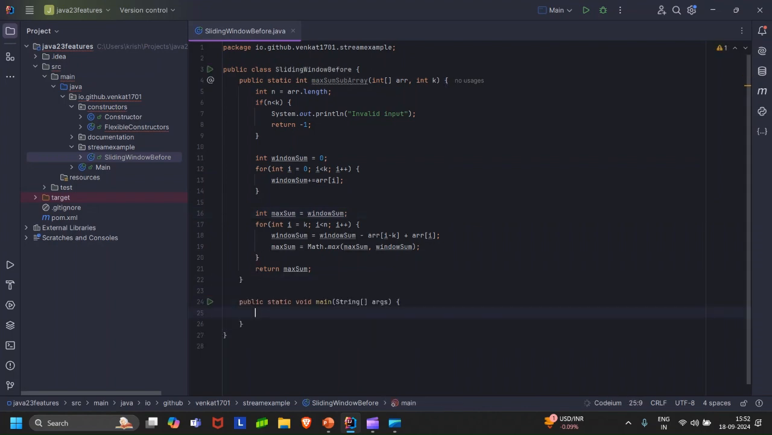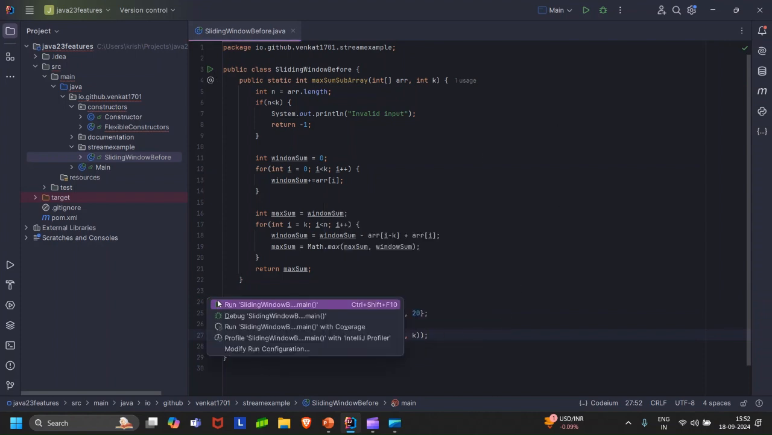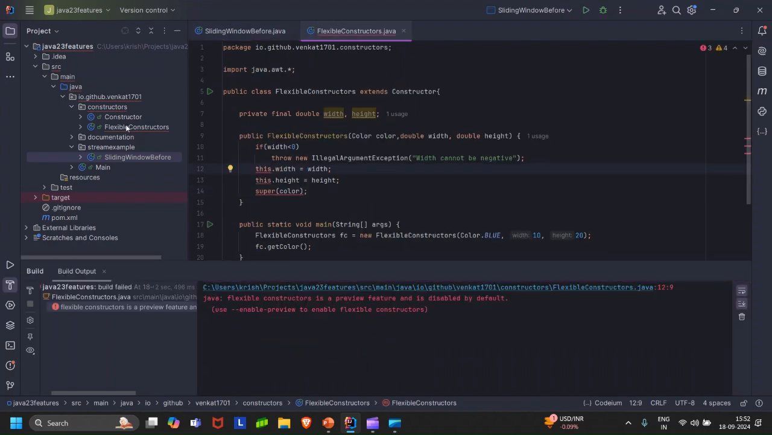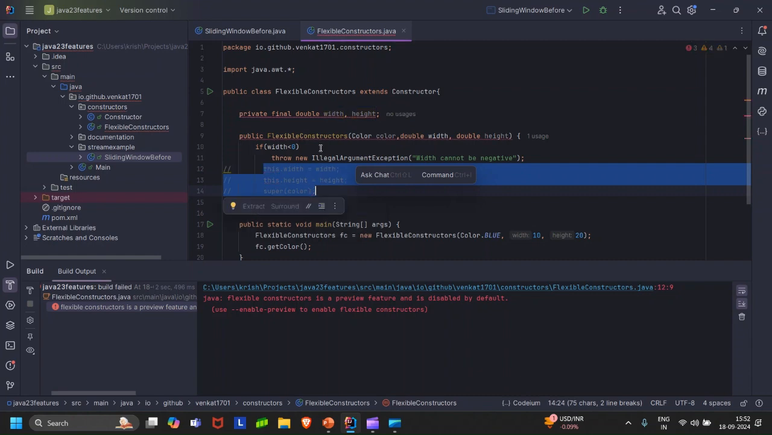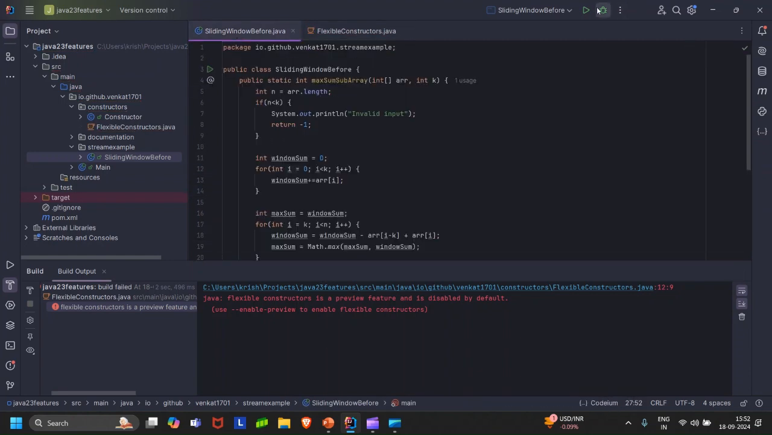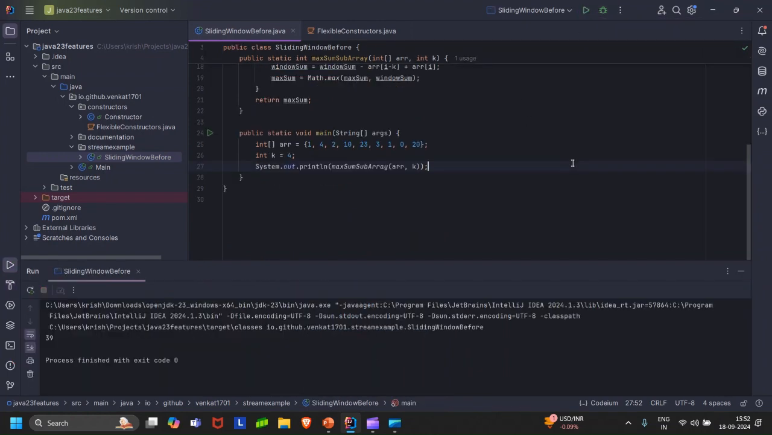Then let's have a main method. And within this main method, I'll have an array and some basic indexes. Let's say k is 4. And then let's find the maximum sum of the subarray. Once we compile this, okay, FlexibleConstructors, you don't have to be here. But basically, I should comment out the whole class itself. Don't worry, you'll have the code posted on GitHub, so don't worry about that. So here we are getting the maximum sum of a subarray to be 39.